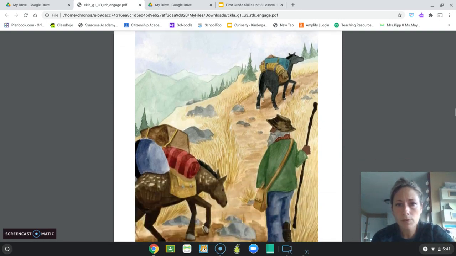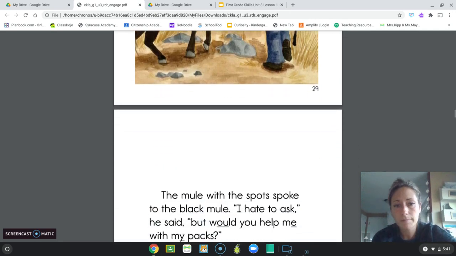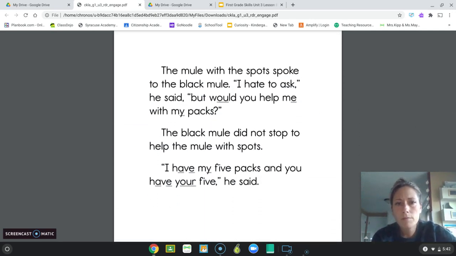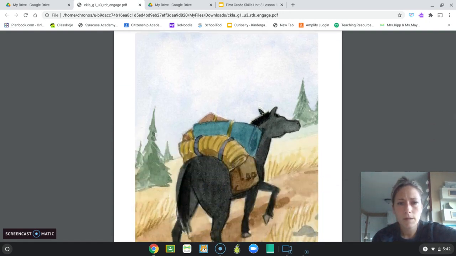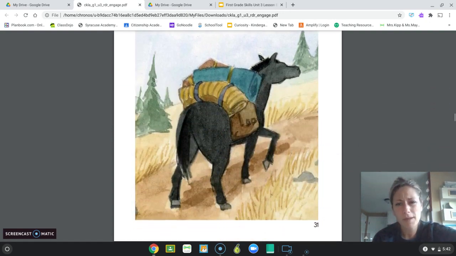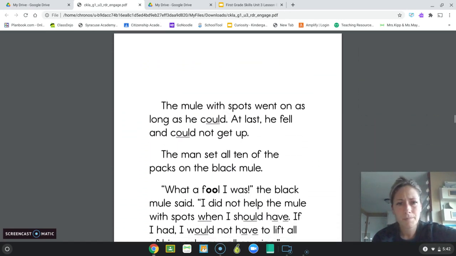Oh, there's the black mule in front, and here's the one with the packs on his back and the spots on him. He's the one that seems to be struggling. The mule with the spots spoke to the black mule. I hate to ask, he said, but would you help me with my packs? The black mule did not stop to help the mule with spots. I have my 5 packs, and you have your 5, he said. There's the black mule. It's not being helpful or kind, is he?